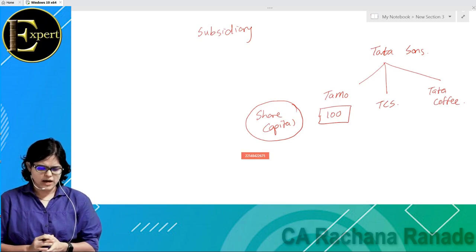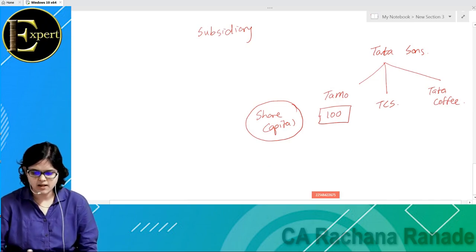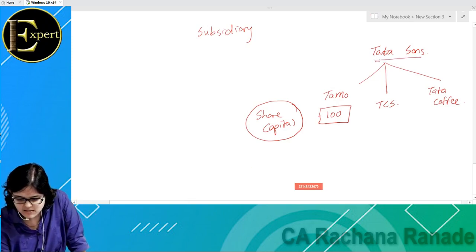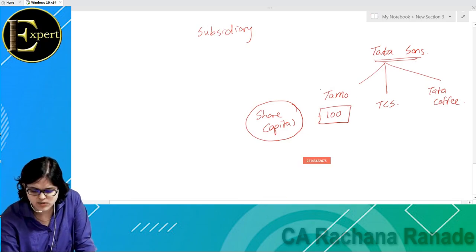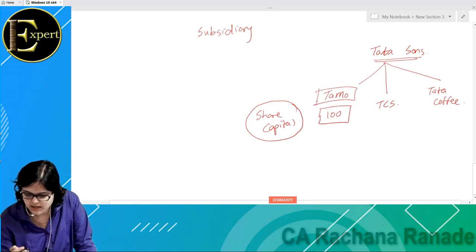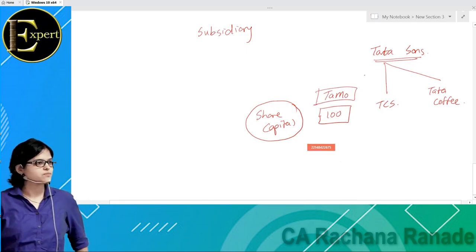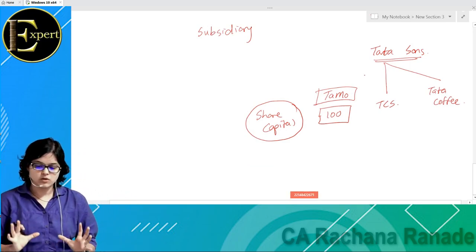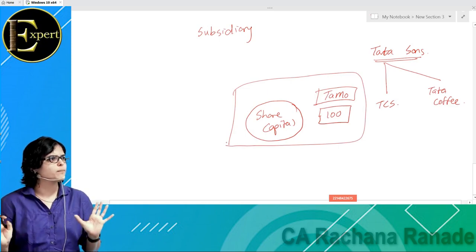But then as and how I started to grow, Tata Sons said, so originally let us say it was just standalone Tata Sons, Tata Motors. Tata Sons, assume in the beginning, had no connection with Tata Motors. Please understand this carefully. How has it started? Tata Motors as a solo company, single company, no connection with Tata Sons.